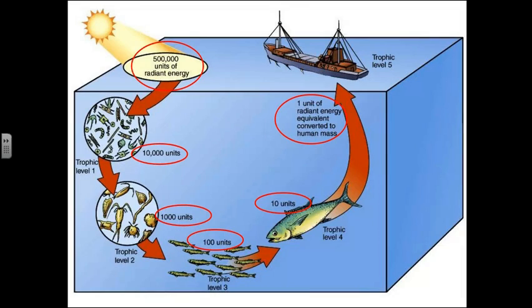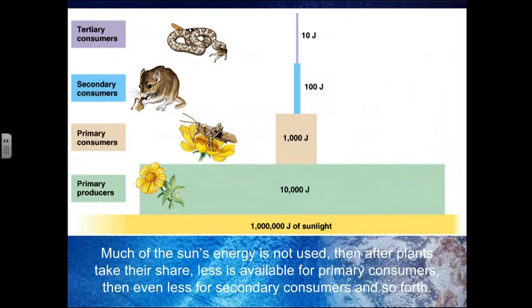If you look at this particular food chain, you can also see the energy is displayed. And so if the sun provides 500,000 units of energy, then in that first trophic level, we're really only going to see 10,000 of those units captured. And in the second energy level, we're going to see 1,000 of those units captured, and then into 100 units, and then into 10. So increasingly smaller amounts of energy are getting up the food chain. We can display that this way. This is called an energy pyramid.